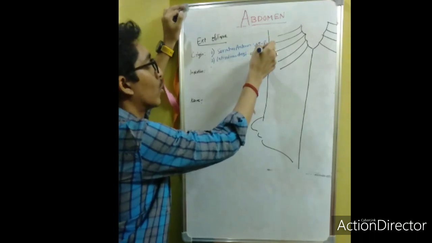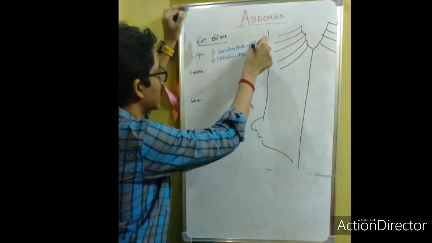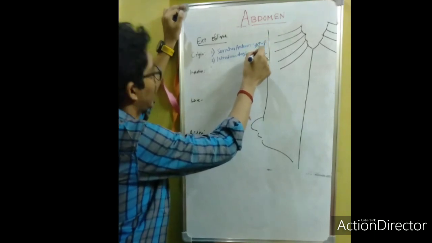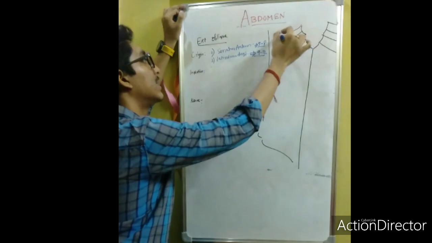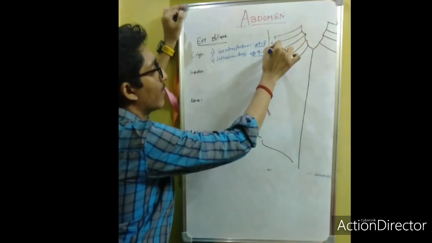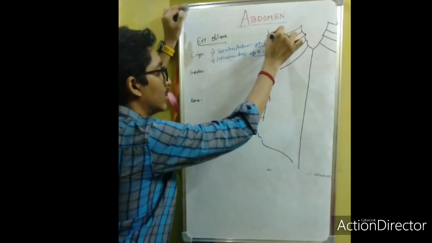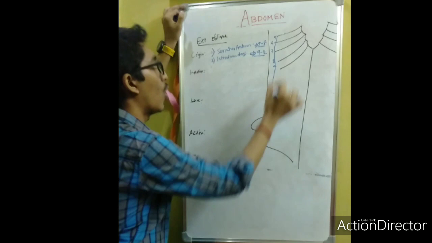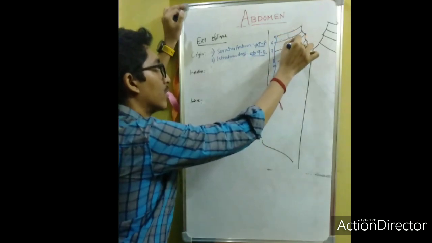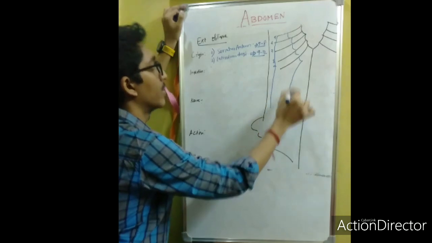Means 5 to 12, if I consider 8 ribs. So the upper 4 ribs by the serratus anterior, the lower 4 ribs by the latissimus dorsi. Suppose this is the 5th, 6th, 7th, 8th and 9th. This is the origin, on the lateral aspect actually.